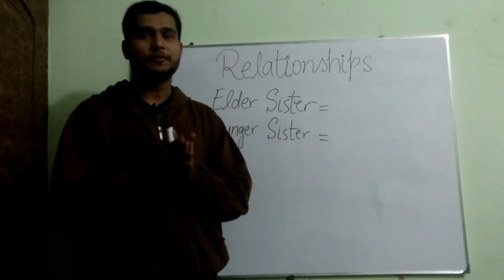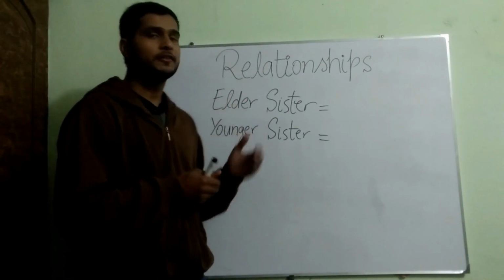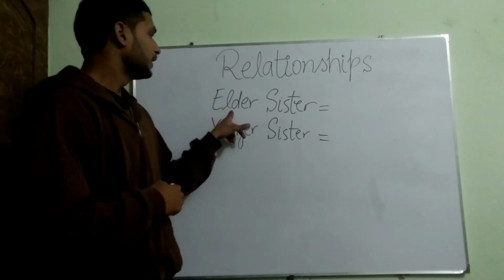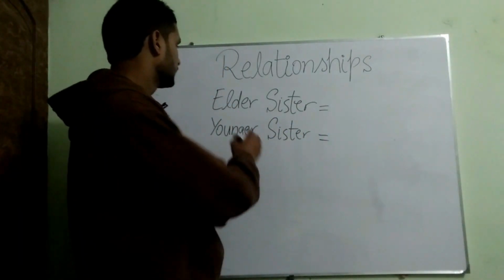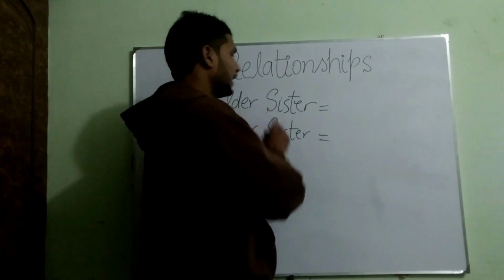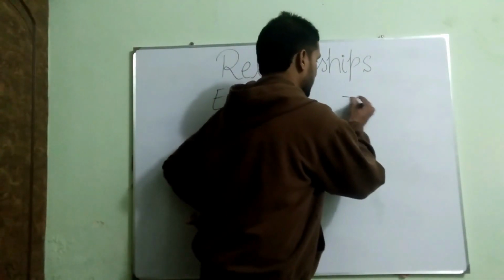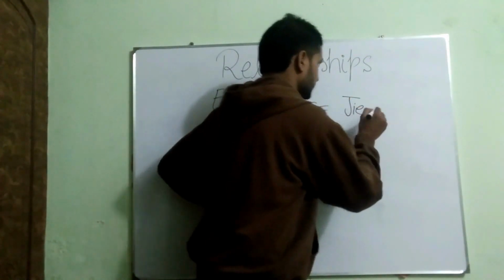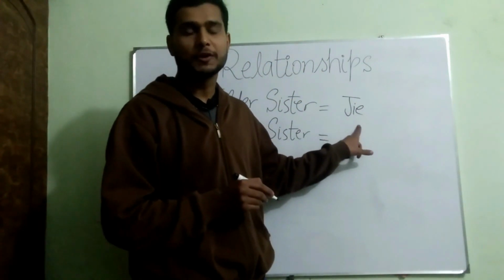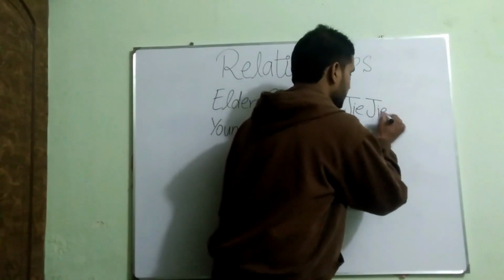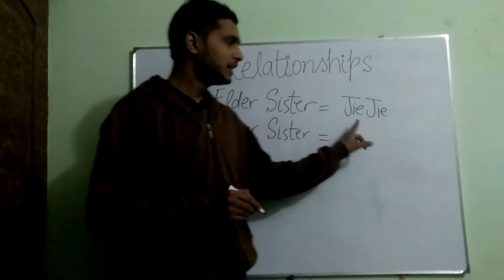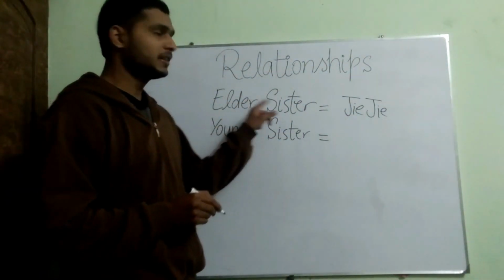Guys, now we have the vocab for our beloved sisters. How to say elder sister and younger sister in Chinese. First we have elder sister. For elder sister we have jie, J-I-E. If I write it twice, it becomes jiejie, meaning elder sister.